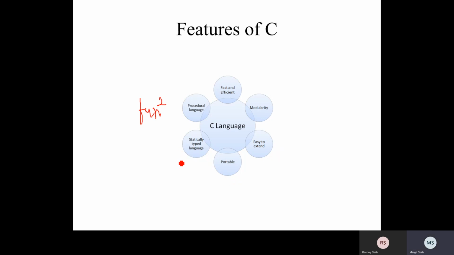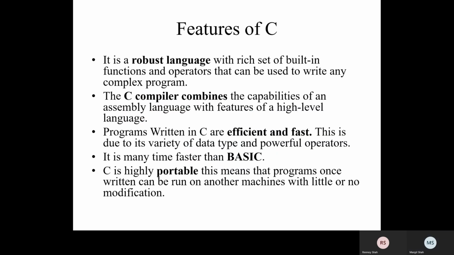Then statically typed language: the type of each individual piece of data is well defined in C, and thus it is known as a statically typed language. It is a robust language with a rich set of built-in functions and operators that can be used to write any complex program.